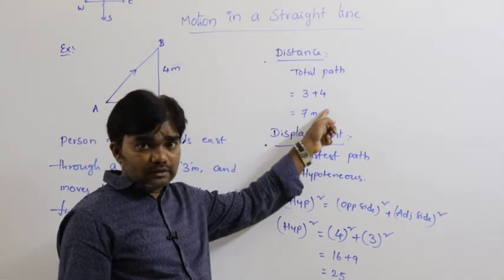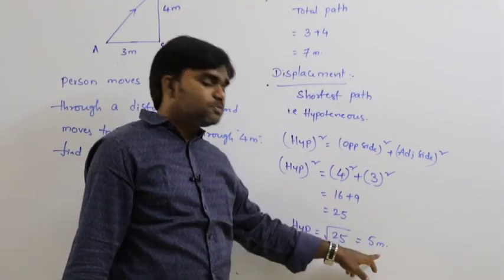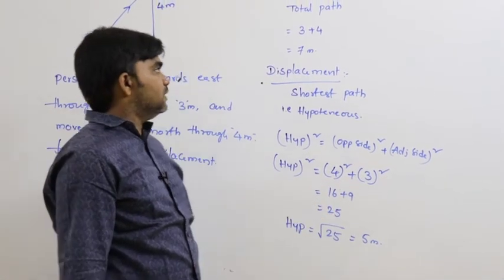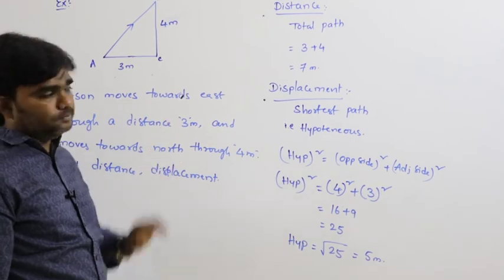Distance is the total path, that is 7 meters, and the displacement is 5 meters. This is the distance and displacement. This is the way to do the problem.